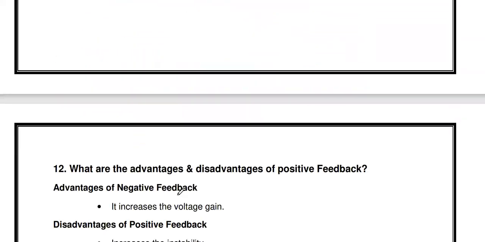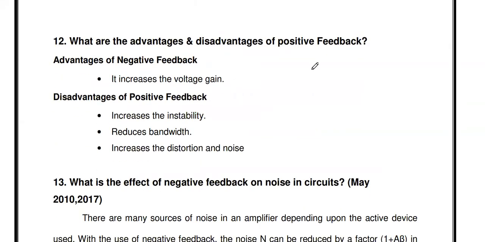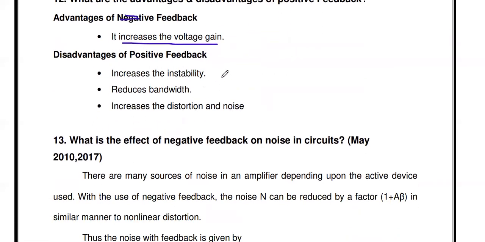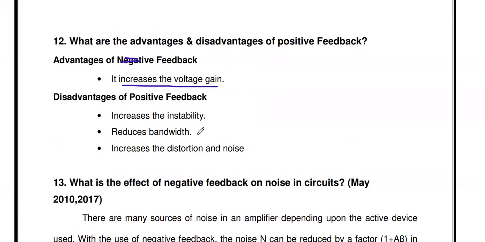Then the next question: what are the advantages and disadvantages of positive feedback? This is positive feedback. The advantage of positive feedback is only one: it increases the voltage gain. That is the only advantage. All the remaining are disadvantages. If you are introducing positive feedback in an amplifier, the instability increases, that means the stability of the circuit reduces, bandwidth reduces, and it increases the distortion and noise.